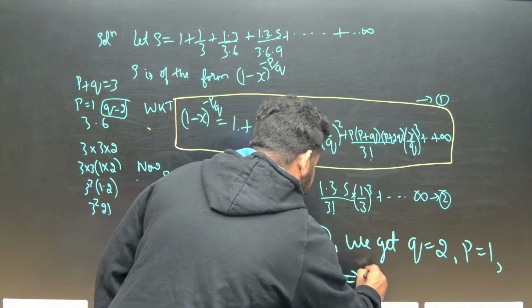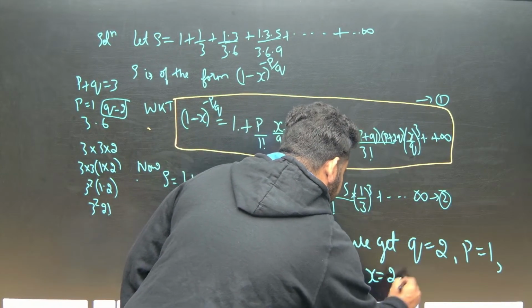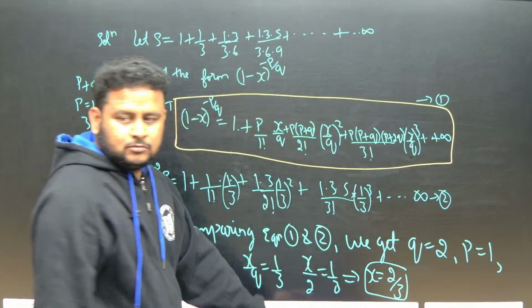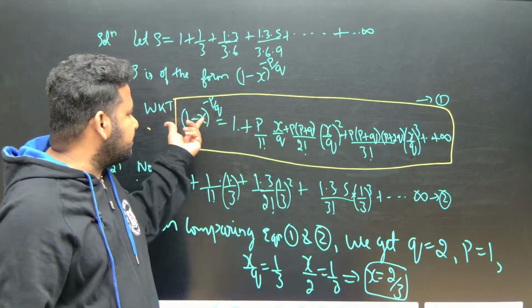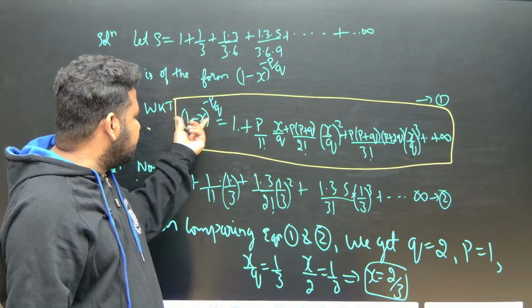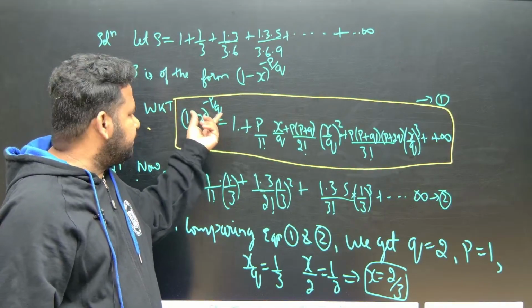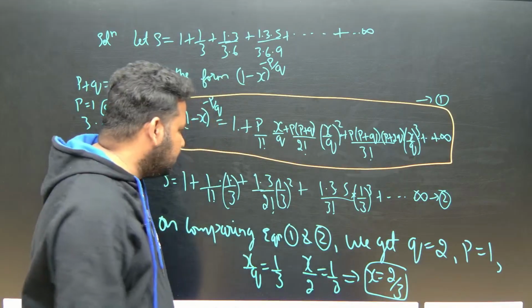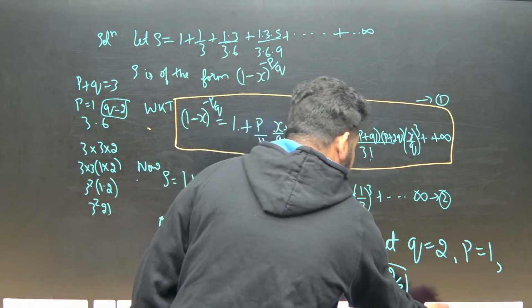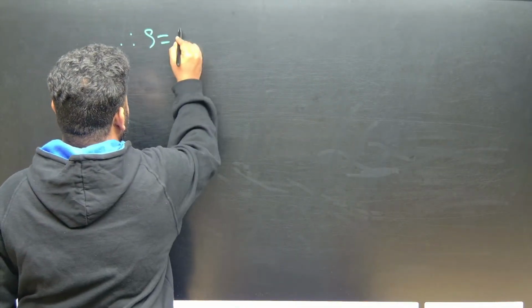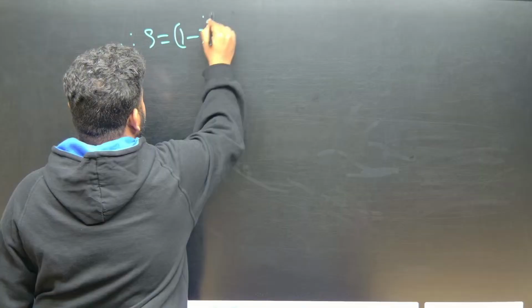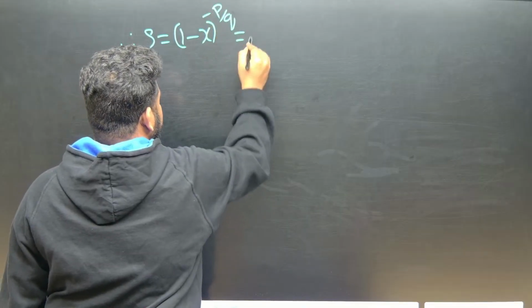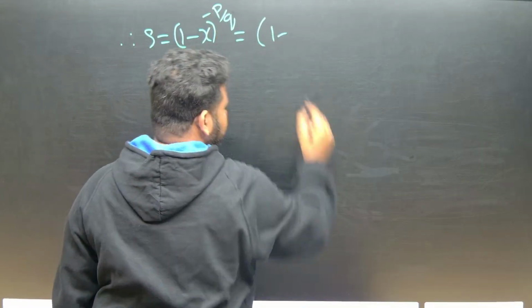That implies x is equal to what? 2 by 3. X is equal to 2 by 3. Now did we get all the things that are required? That is 1 minus x to the power of minus p by q. Okay. So this will be equal to what? X is equal to 2 by 3. Now what can I write? So therefore in the next step, 1 minus x to the power of minus p by q. Okay. That is nothing but equal to what? What is the value of x?